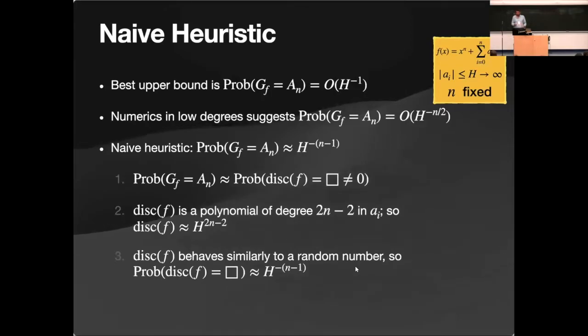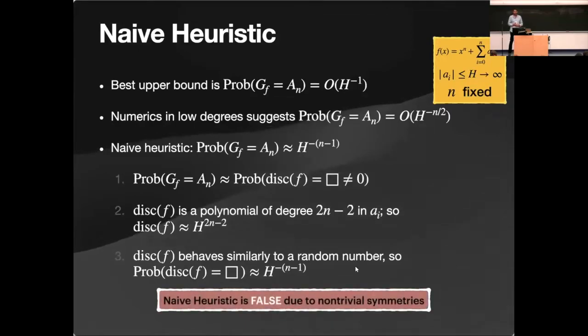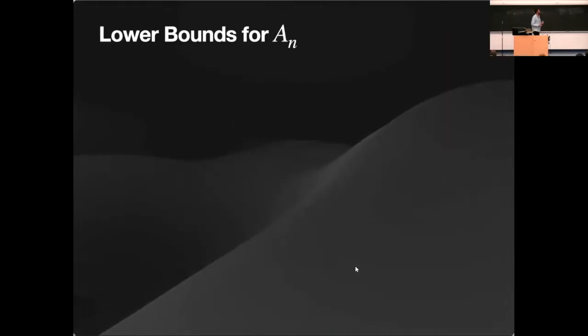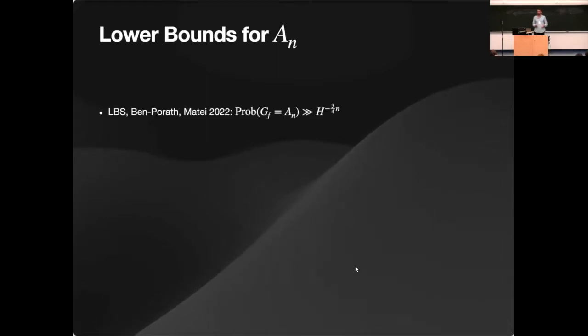naive heuristic. And what I want to show you today is that it's completely wrong. The naive heuristic is false because there are many non-trivial symmetries. The last step is wrong. The other two seem to me very reasonable, but the last step is completely wrong. So let me give you a lower bound for the probability of being A_n, and I want to show you the symmetries. This is work that I did with PhD student Ben Porat and former postdoc Vlad Matei.